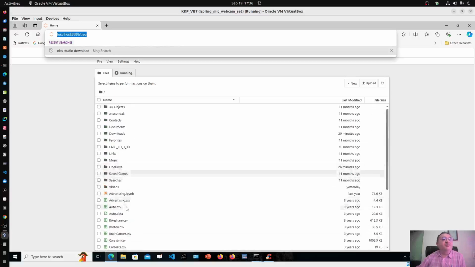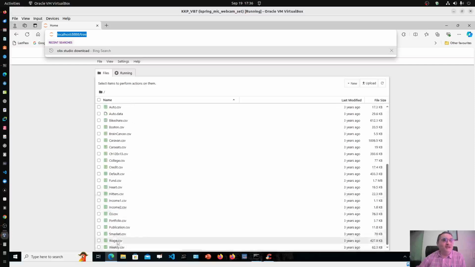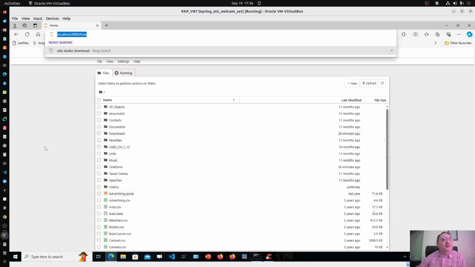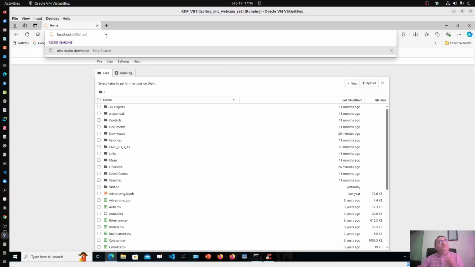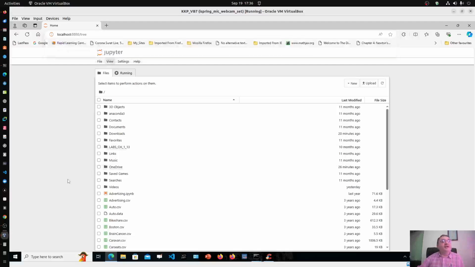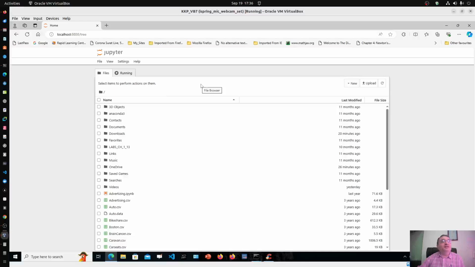If you are doing it for the first time, everything will be blank. But I have stored several data sets and many IPYNB files here, so that is a different thing. This is how it will appear. I can even start a new file, New, Notebook. As soon as I start a new file, a new tab will open and a new notebook will start.